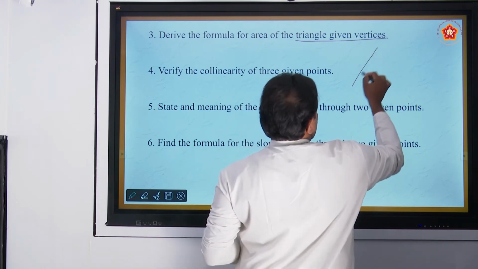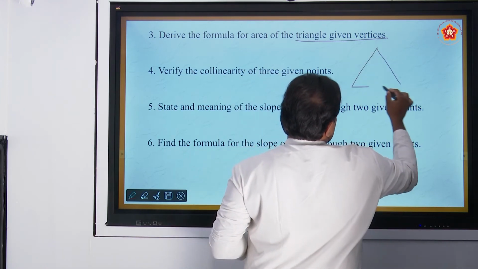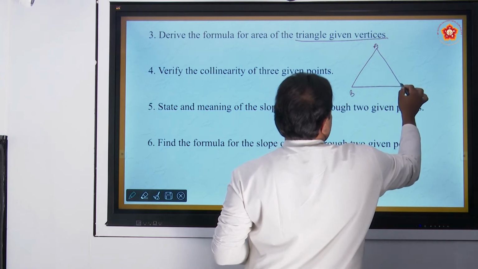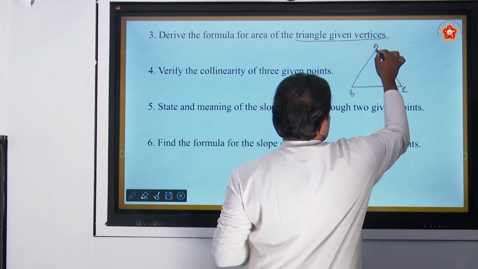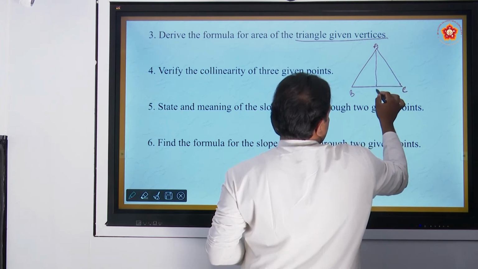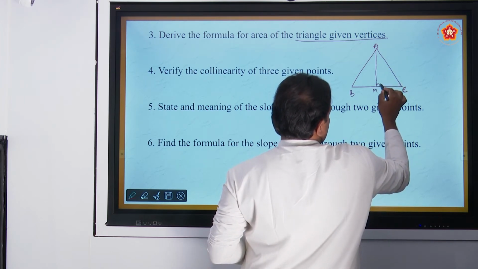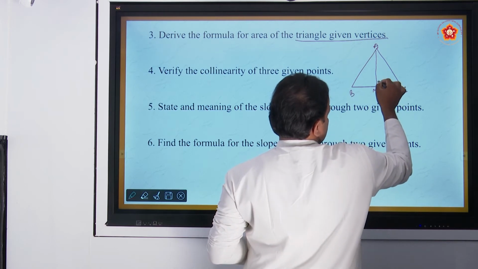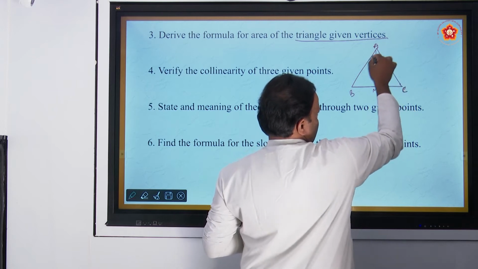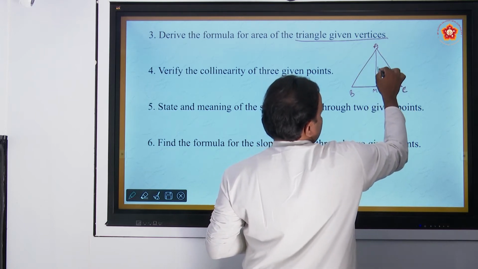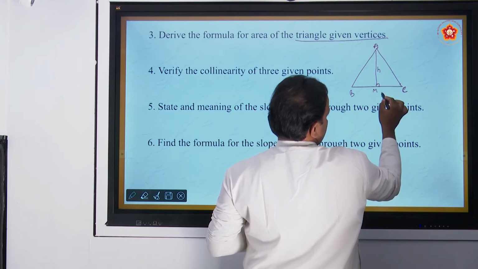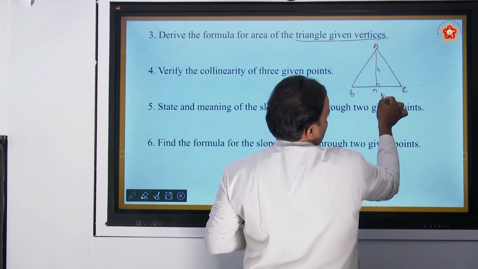Suppose this is a triangle, take A, B, C. A, B, C are the vertices of the triangle. I draw one line here, AM perpendicular to BC. So AM becomes the height. AB and AC are not the height; these are slant heights, lateral sides. This is h, the height of the triangle. BC is the base, small b.